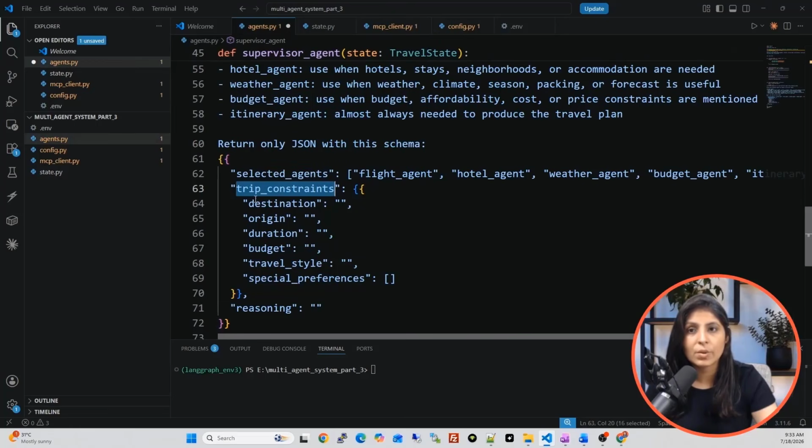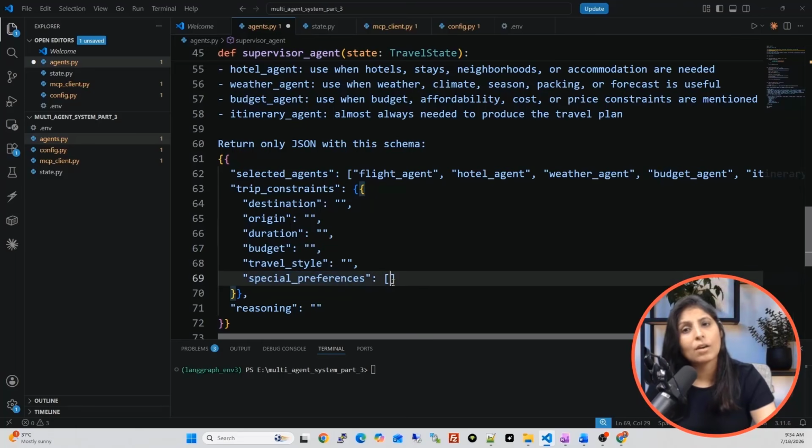Under trip constraints, there will be one key with the name of destination, and from the user message, the supervisor agent will fetch the name of the destination. It means the LLM will fetch the destination and store the name of that city or country over here. Then it will fetch the origin and write it over here. And if the user mentioned the duration, that duration will be stored in this duration key. If a budget is mentioned by the user, that will be stored over here. Travel style will be stored over here. And if there is any preference which the user mentioned, that will be stored over here.